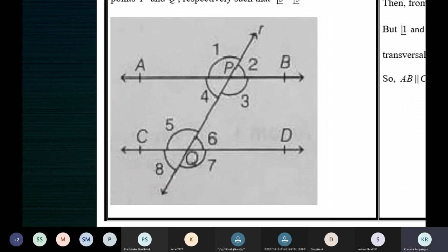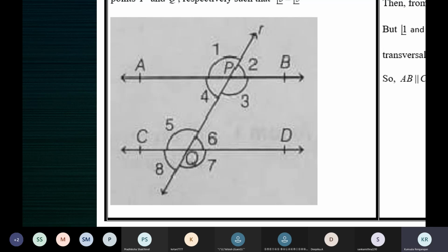Somebody tell me. What is given? When I ask what is given, is it given that AB is parallel to CD, or are AB and CD simply two lines? AB and CD are simply two lines cut by a transversal. What else is given? Angle 4 and angle 6 are equal. One pair of alternate interior angles is equal. So it can be 4 and 6 or 3 and 5.